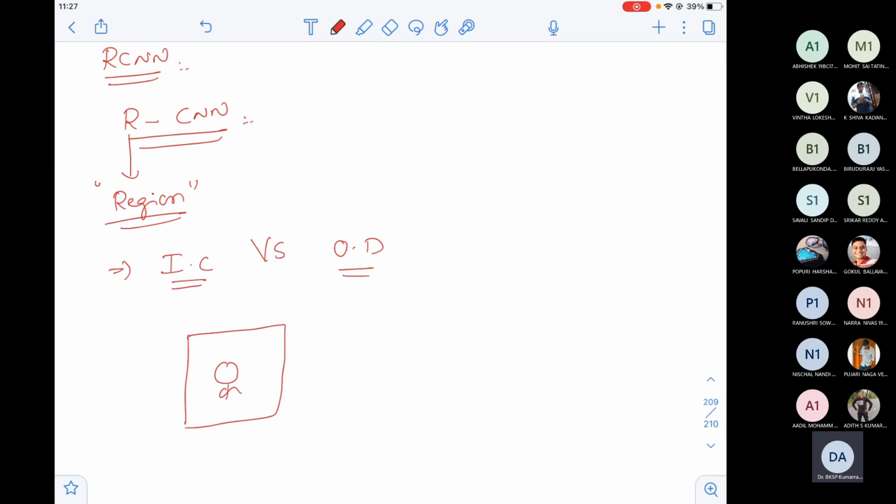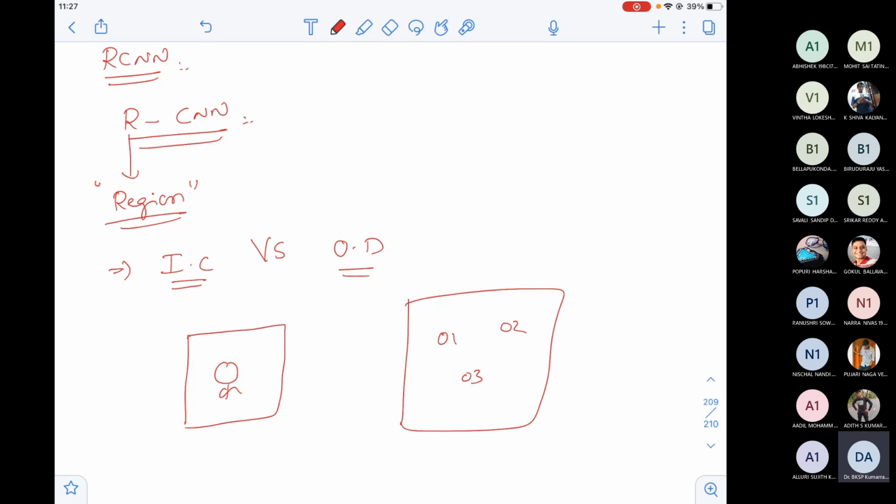When you have only one object in the image, then you can perform image classification. We don't have any issues. But when you have multiple objects, object 1, object 2, object 3, classifying a particular object requires a lot of effort. For example, I want to know whether a car was there or not.